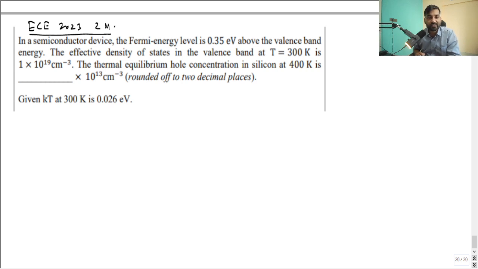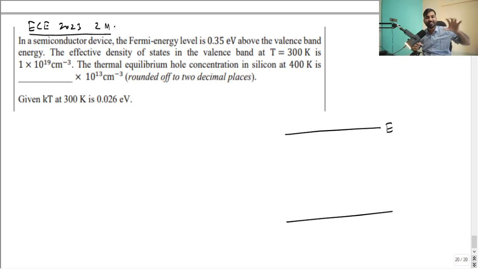In a semiconductor device, the Fermi energy level is 0.35 electron volt above the valence band energy. Whenever he reads the question, Dheeraj sir always tries to understand it using an energy band diagram. In fact, one Nobel laureate also says that if you don't know how to draw the energy band diagram for semiconductor devices, you don't know anything in devices.